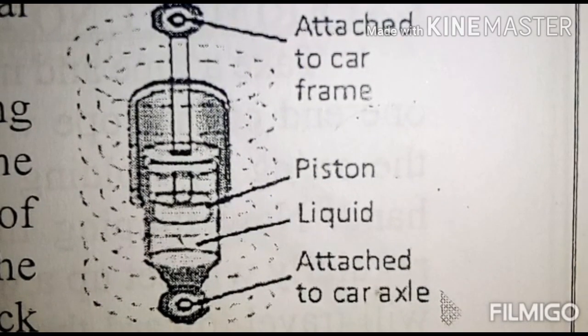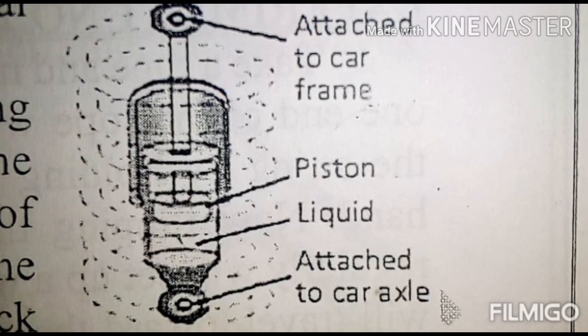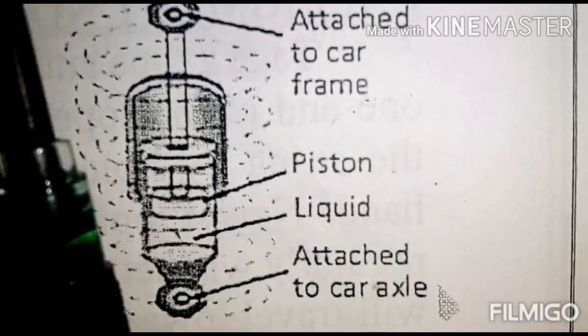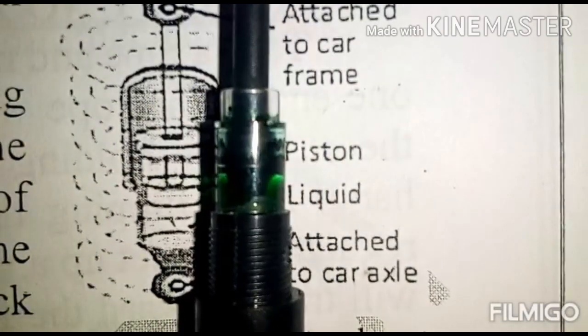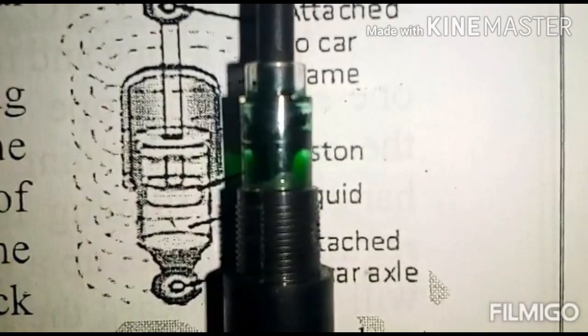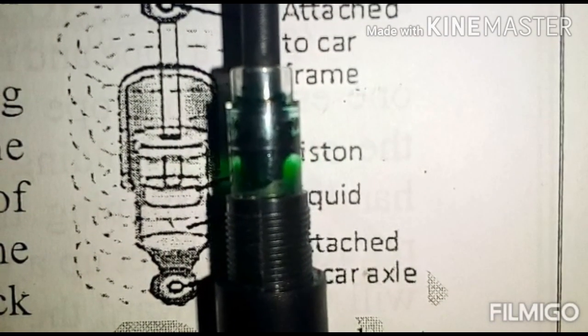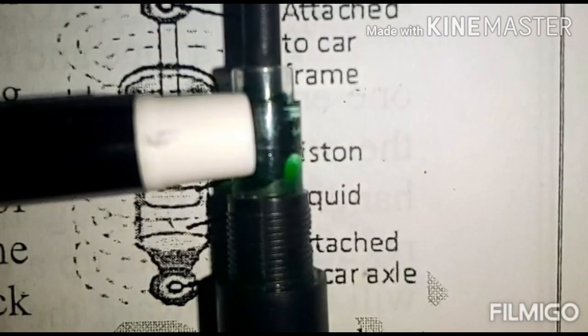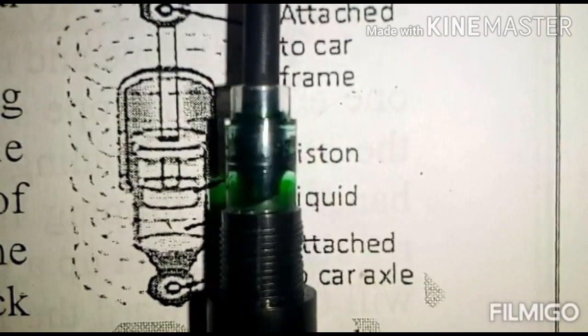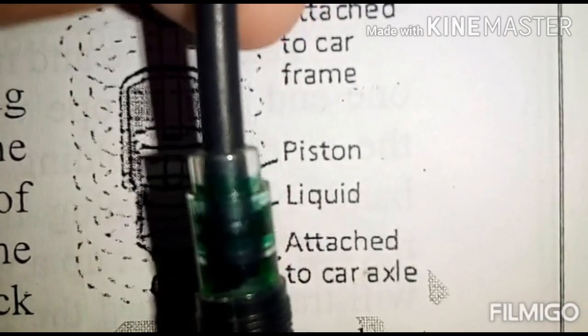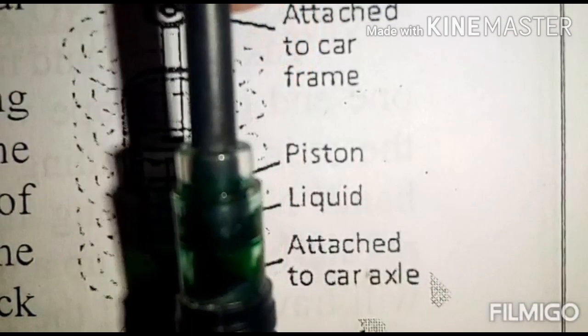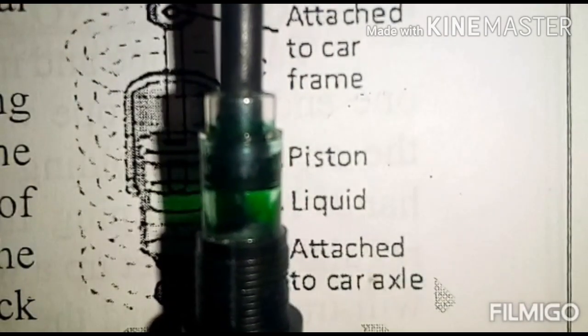If you want to see a piston, let me show you one. All of you will have an ink pen, the SP10 ink pen I am using. See, if you look at this black thing which we move up and down to fill the ink, this is an example of a piston.